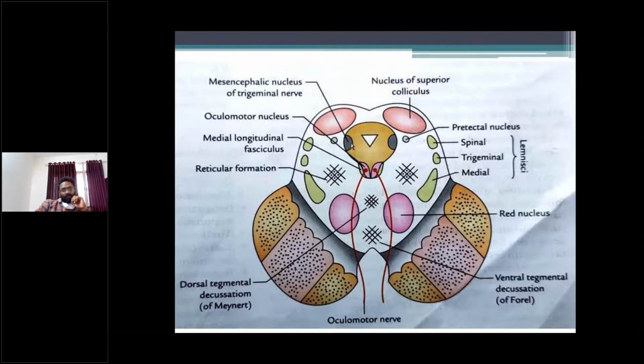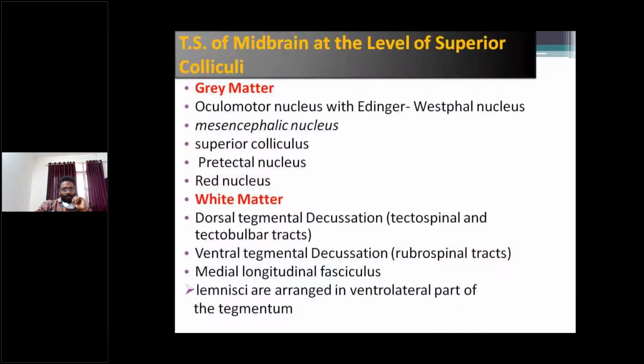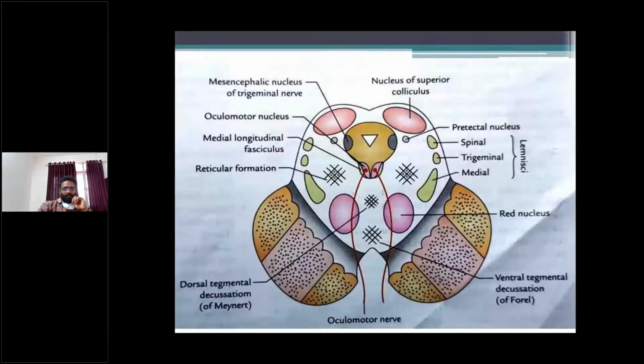Similarly, the mesencephalic nucleus of the trigeminal nerve appears on the lateral aspects of the central gray matter. It receives proprioceptive impulses from the muscles of mastication and facial expression, right? Next, the oculomotor nucleus with Edinger-Westphal nucleus, the mesencephalic nucleus of the trigeminal nerve, and the nucleus of the superior colliculus, which lies beneath the superior colliculi.